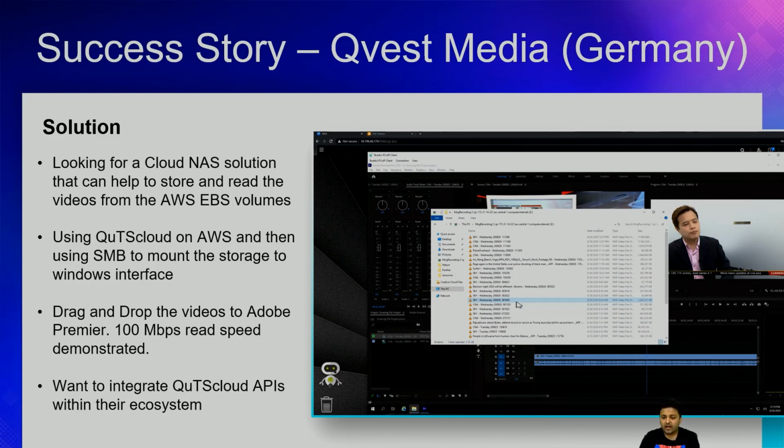And at the moment Qvest Media is really interested in integrating QuTScloud directly into their ecosystem. So this is one of the major success stories that we have seen in the last few months.